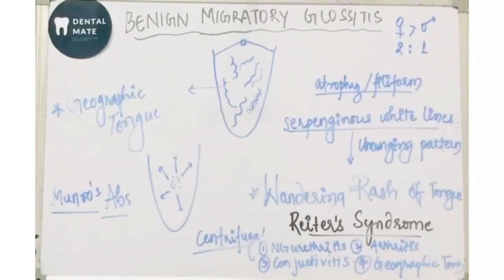If we talk about the treatment part, there is no proper treatment of this lesion. Only topical corticosteroids, that is betamethasone gel, दे सकते हैं to subside the inflammatory processes, या फिर अगर patient को burning sensation या कुछ भी हो रहा है उसको subside करने के लिए topical corticosteroid applications can be done. So this is it about benign migratory glossitis, or the geographic tongue, or the wandering rash of tongue, associated with Reiter's syndrome. It has a centrifugal pattern of growth. There is atrophy of the filiform papillae with female predilection of 2:1.